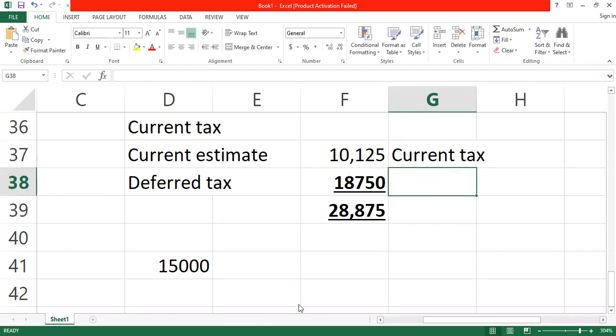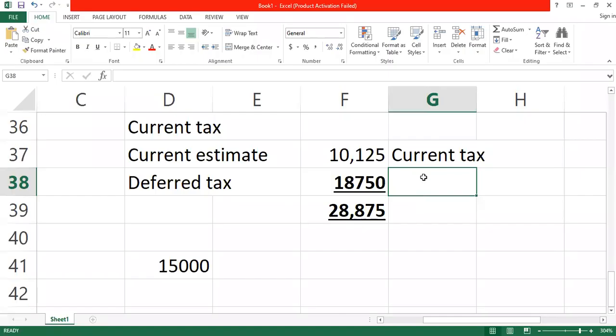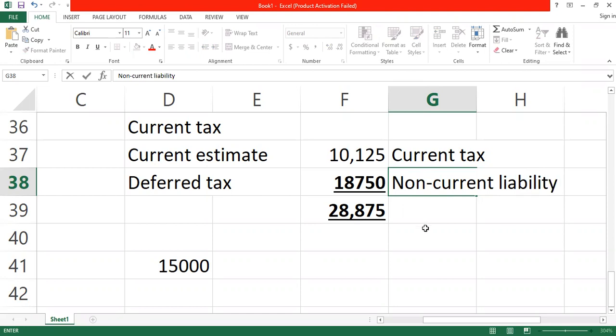But when is the company going to stop using the plant? It's 5 years, isn't it? Yes. So it means that this difference will be happening till 5 years. Therefore, we are making the provision to the end of the useful life of the asset, which is 5 years. Therefore, the deferred tax should be treated as non-current liability, because we are going to pay this particular part to the tax authority in the future. So deferred tax is treated as a non-current liability or non-current asset.